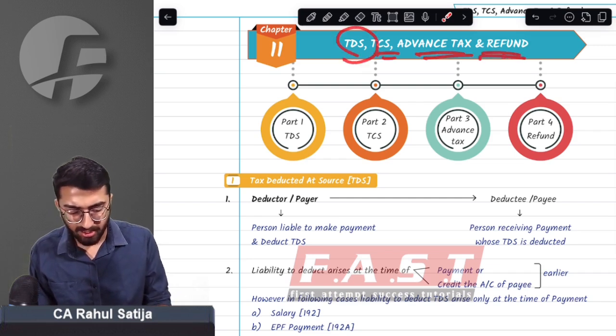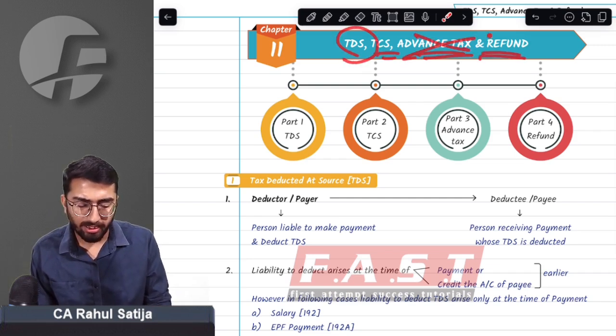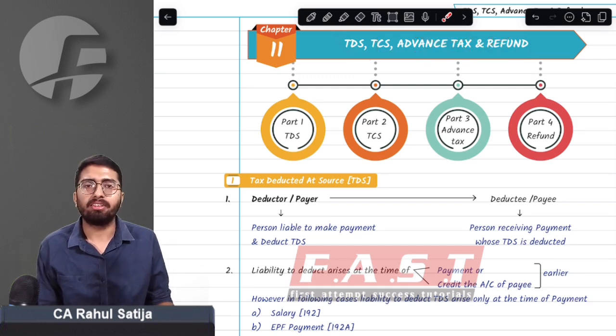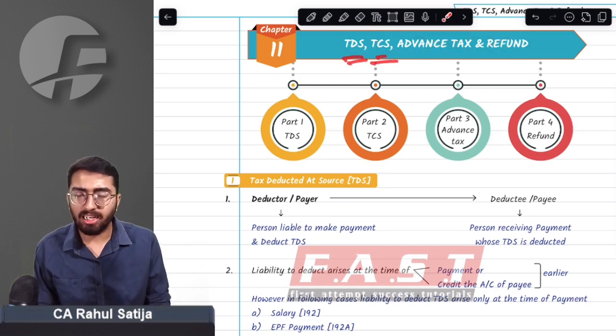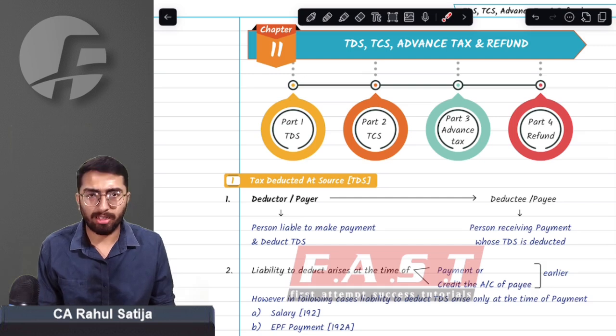TDS, TCS, advance tax and refund. So normally we do not have any amendment in advance tax. We do not have any amendment in the refund topic. We do have amendments in TDS and TCS, and the amendments are a bit major. What kind of amendments are major?